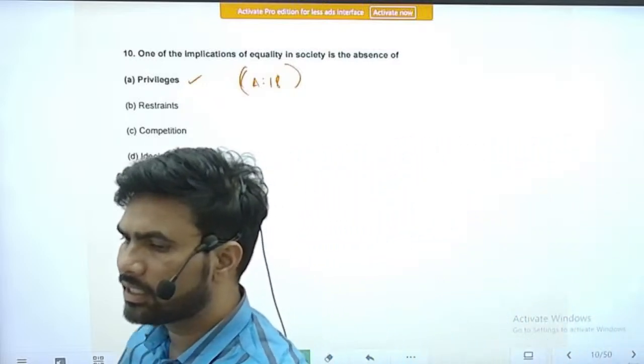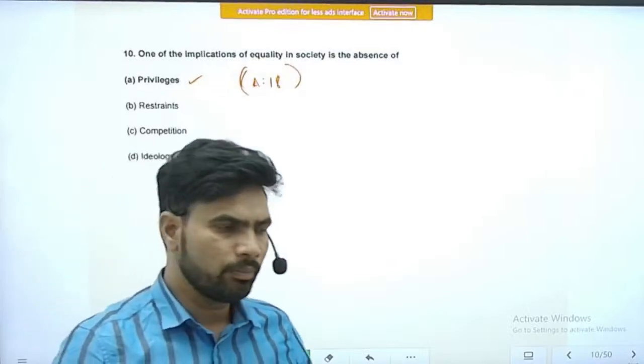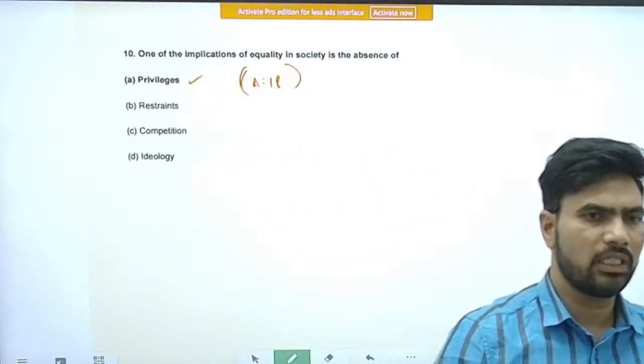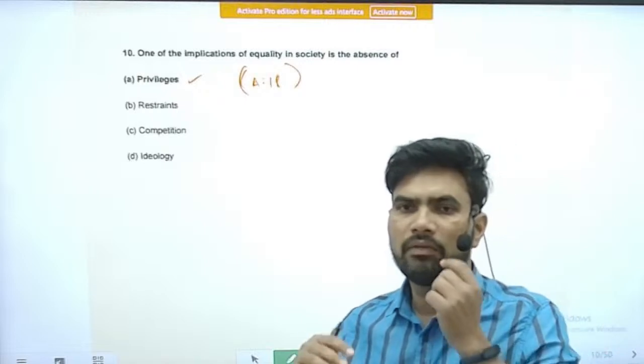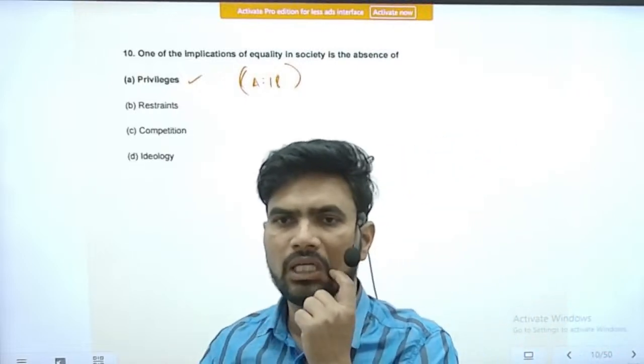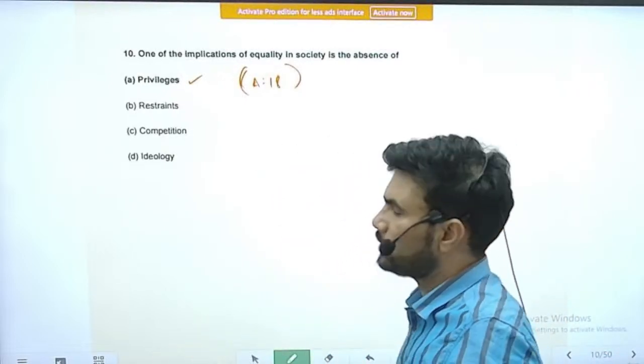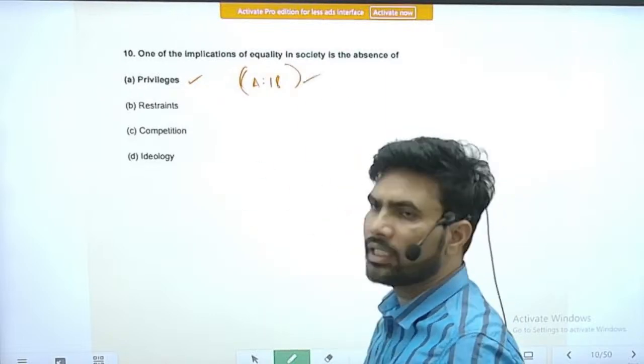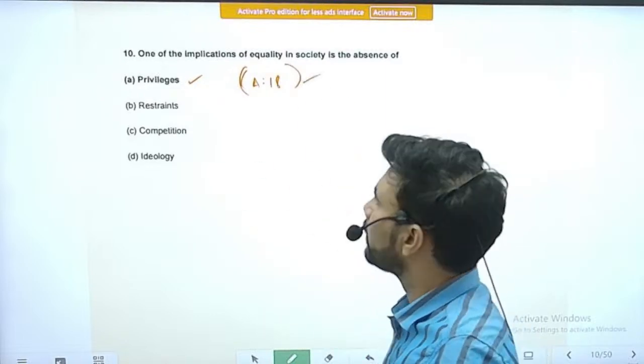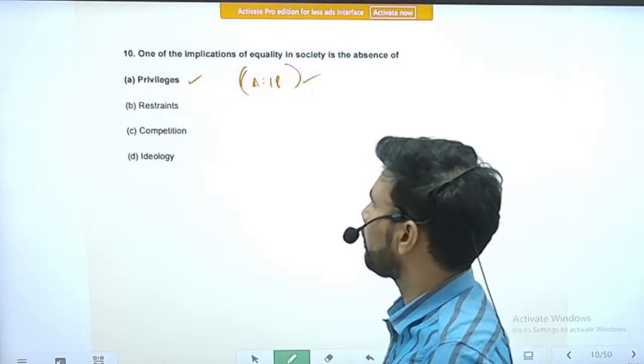So all the traditional titles like Deshmukh, Zamindar, etc., all titles were there. They were privileging some people over other people. Those were privileges. So equality means absence of privileges to a particular type of people. Right.